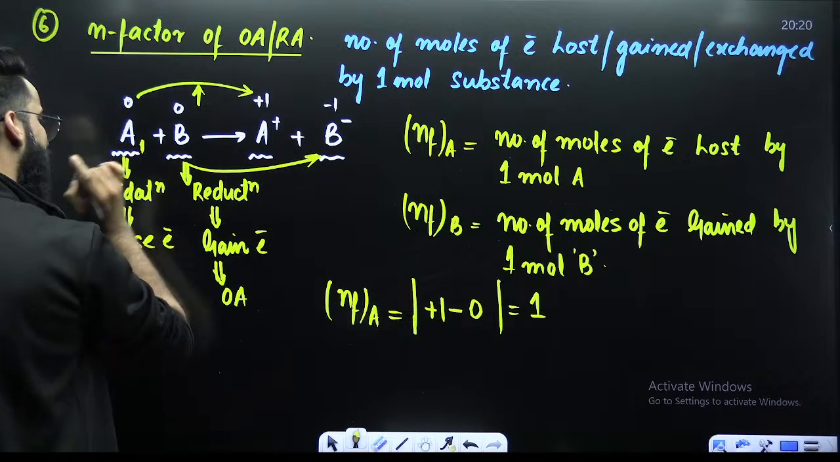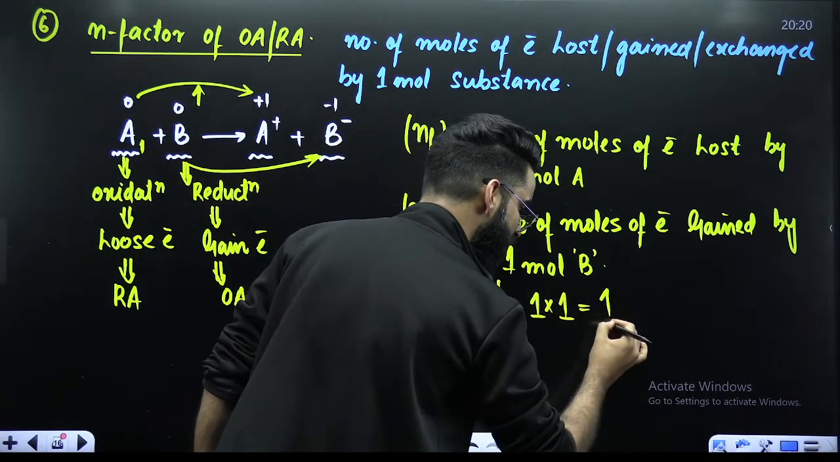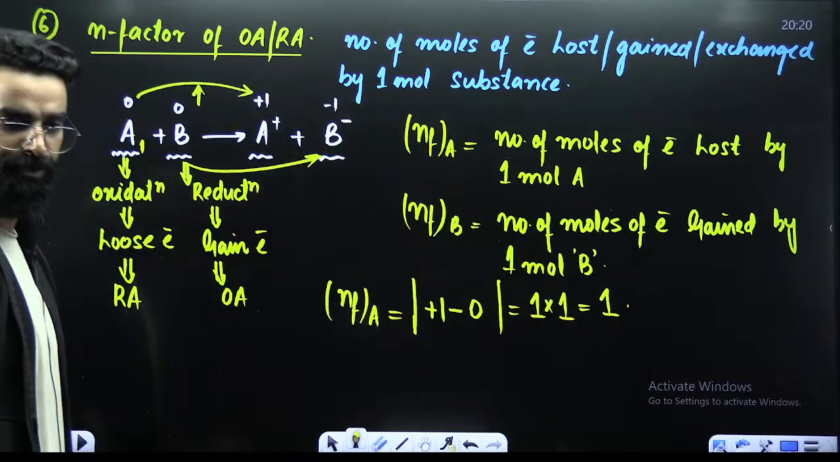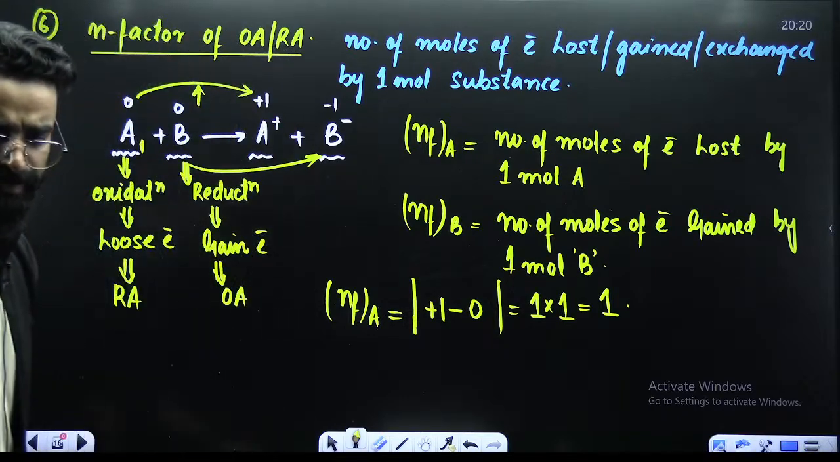And over here, I've got only 1 atom of A. So I'm just multiplying it with 1 at the end. The value comes out to be 1. So I got to know that n factor of A here is 1. Did you understand the process, people here?